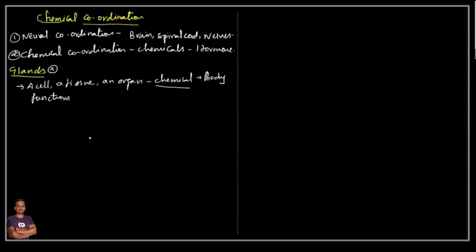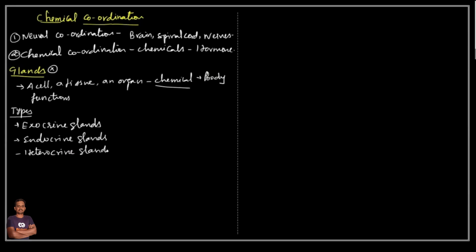இப்போ இந்த glands may be classified into 3 types. What are the 3 types of glands? Basically exocrine glands, the second one is endocrine glands, and the third one is heterocrine glands. So these are the 3 types of glands normally seen in the human body. ஓகேவா? Exocrine, endocrine or heterocrine. Heterocrine அப்படினா it acts as both endocrine function as well as exocrine function. அவங்களுக்கு heterocrine gland அப்படின்னு சொல்லுவோம்.